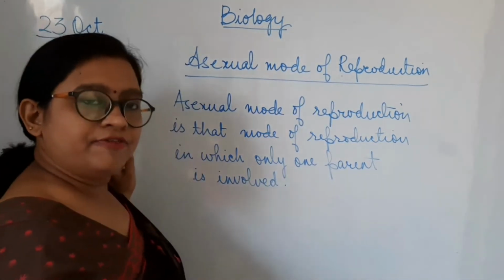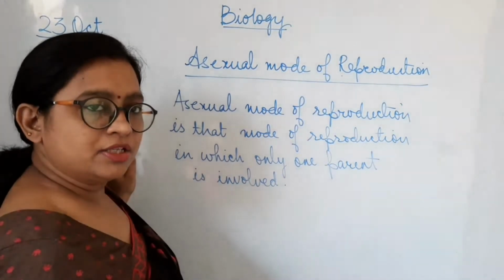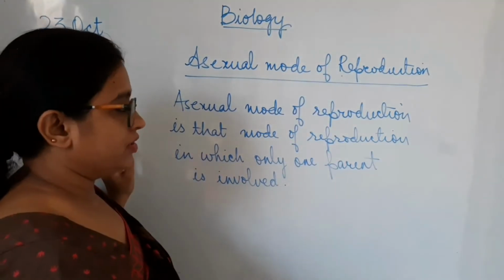So it is completely different from sexual mode of reproduction, where a male parent and a female parent are involved. Here only one parent is involved.